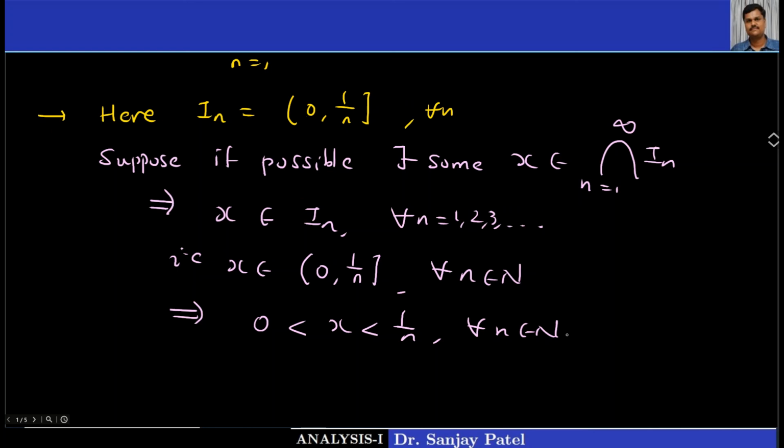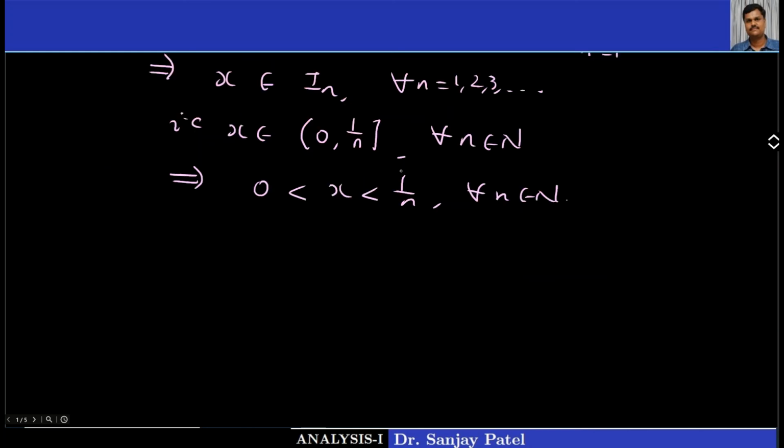Okay. So what I am getting here is some number x. Let us call this as star. Now x is greater than 0. Okay.